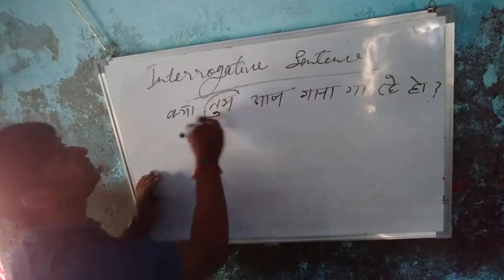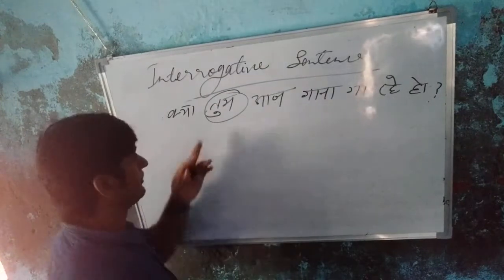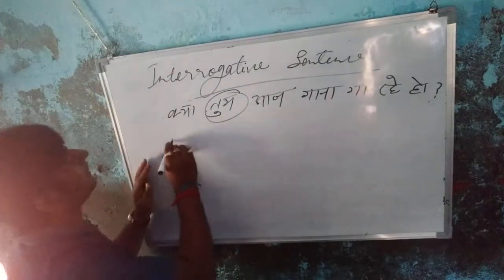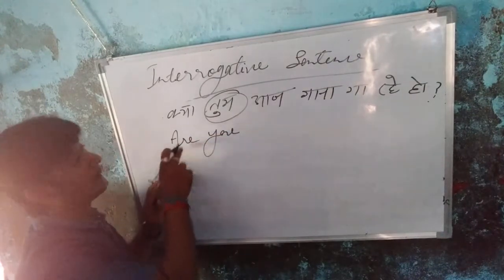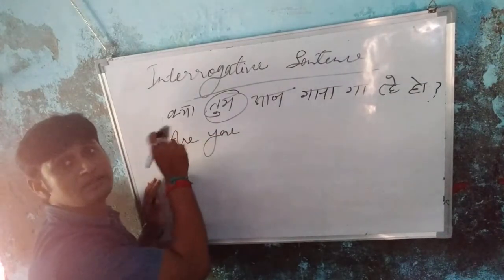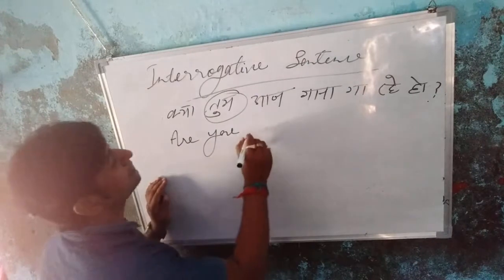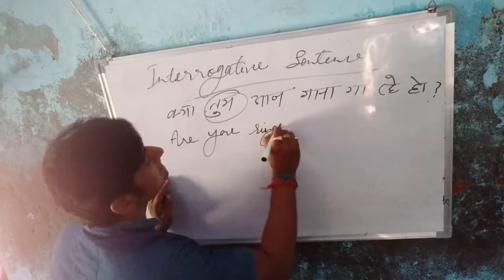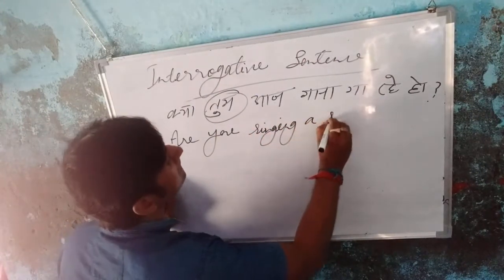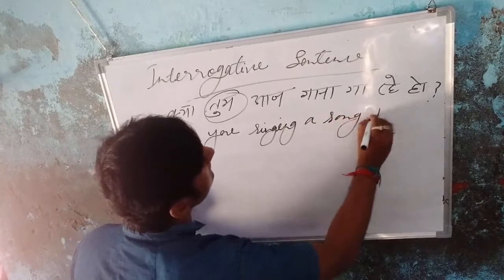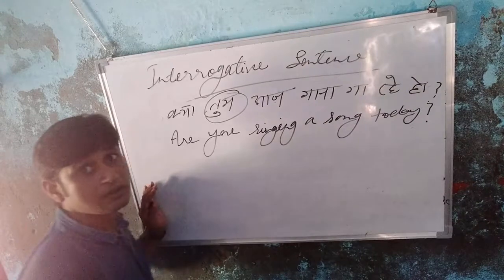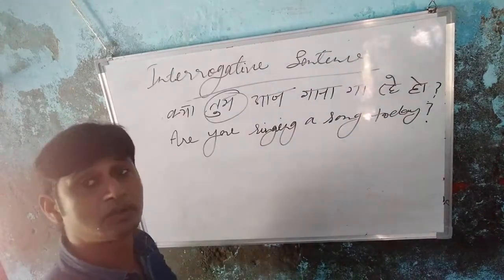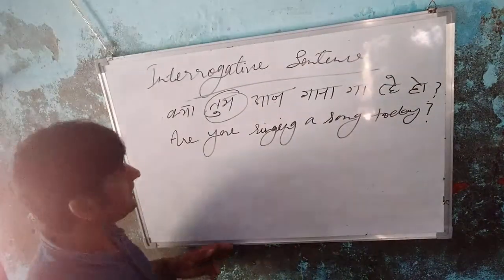So, you is the plural number. Okay, so are you. First you will write are, because that is the word that comes before the subject. So, are you singing a song today? Question mark. Are you singing a song today? Question mark.